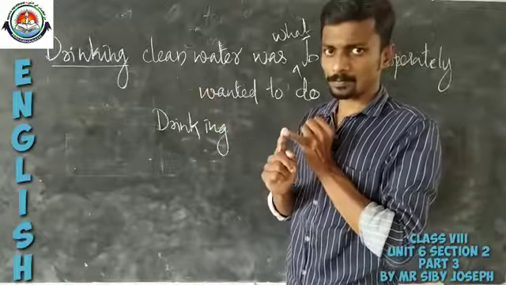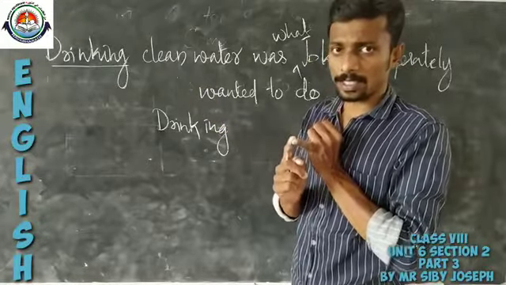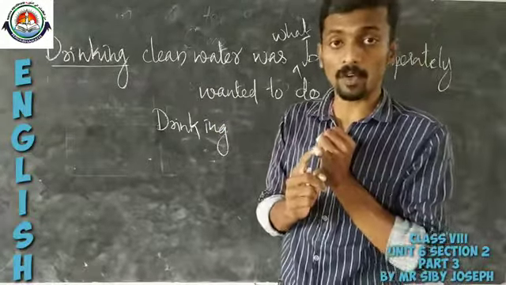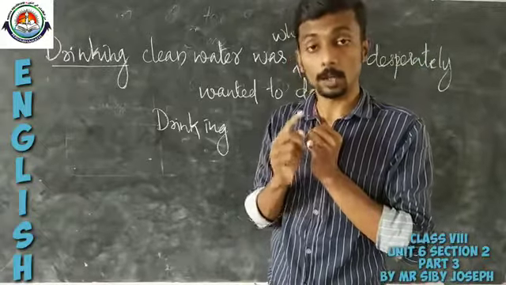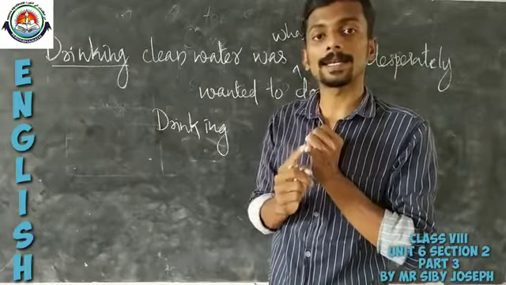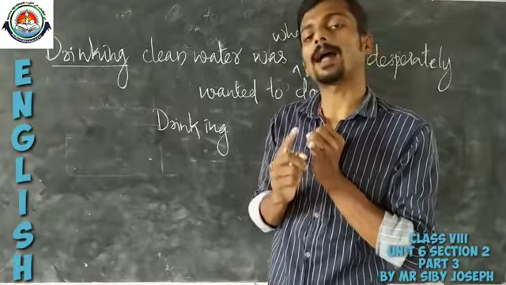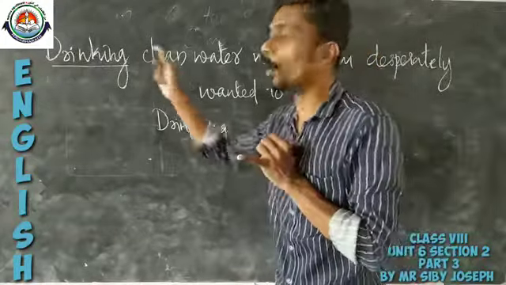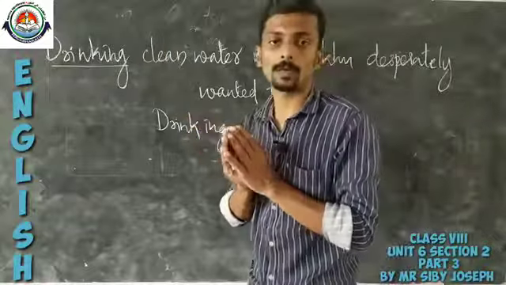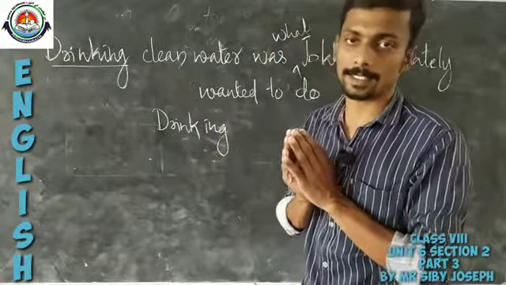So whenever the ing form of a verb is used as a subject of a verb or used as a noun, it is what we call a gerund.